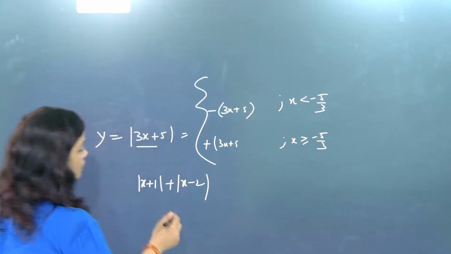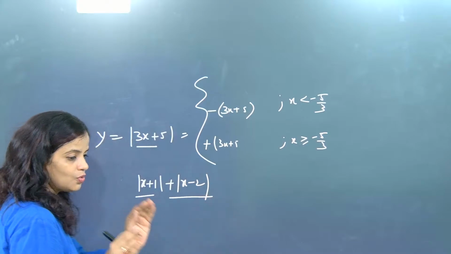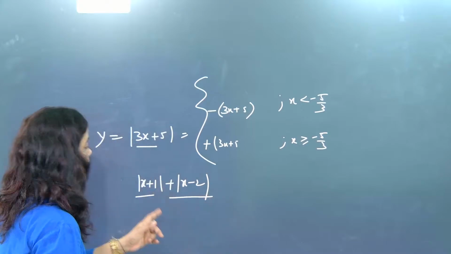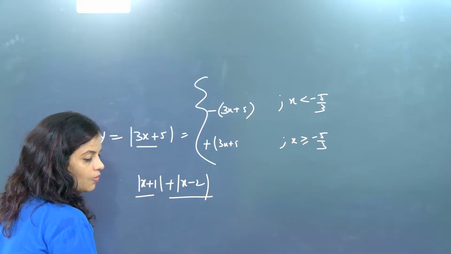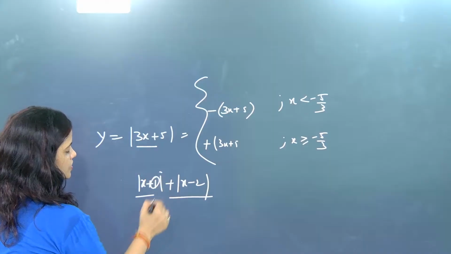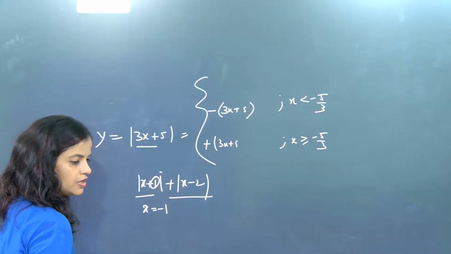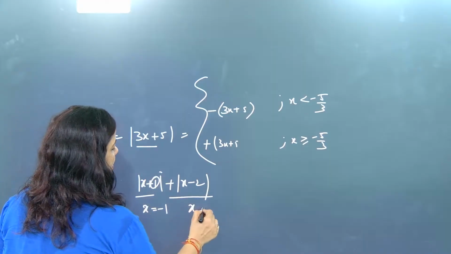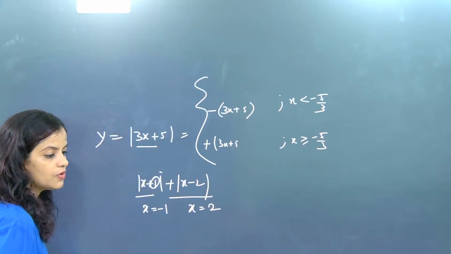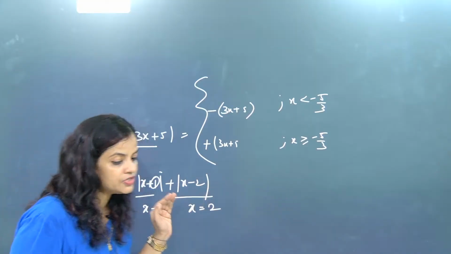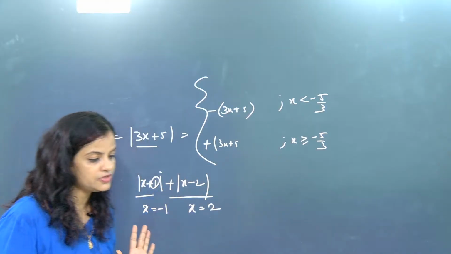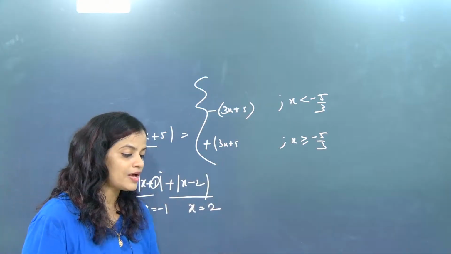So if this is there, don't make any mistake. Here you have to write two times, beta. One time for x equal to minus 1, where you need to check continuity, and next you have to check continuity at x equal to 2. That means you have to do 1, 2, 3 region division. This question I will also be solving.